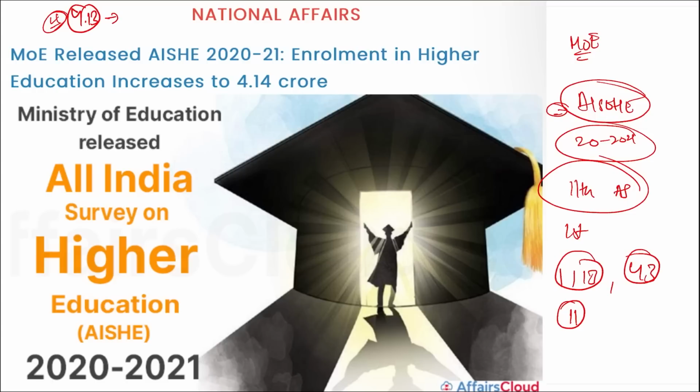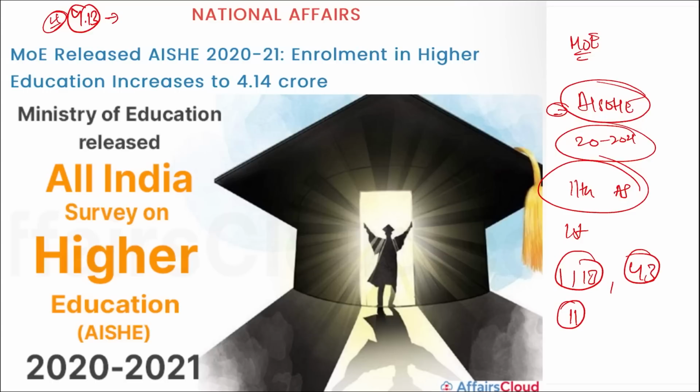Apart from this, remember the number of universities in 2020 to 2021 has increased by 70 to 1113 from 1043. That means the year before, that is in 2019 to 2020, the number of universities in India were 1043 and it has been increased by 70 universities to 1113.